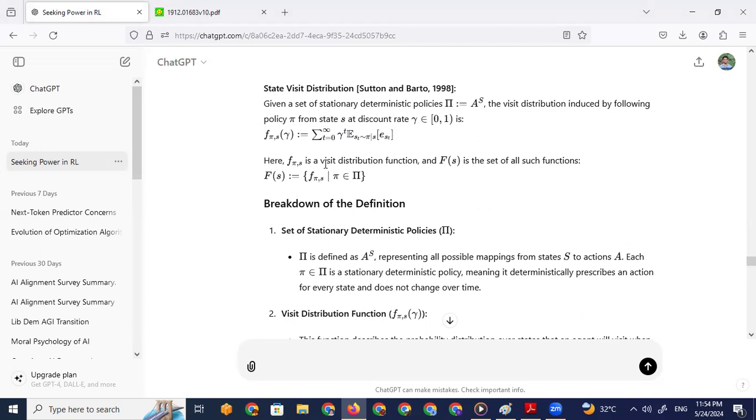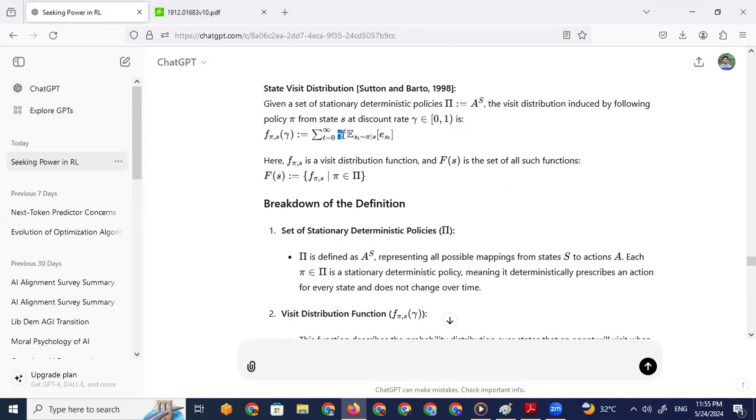Let's say this is the total number of policies, and for each policy we have a visit distribution function, in which we have the probability of each state being reached.